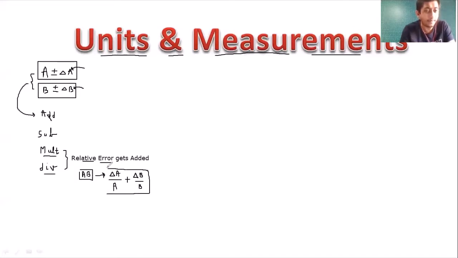When the two quantities are multiplied. Similarly, dear students, if we are dividing the two quantities, A divided by B, even then the same thing will happen, that is relative error will be added. So when you multiply or divide the two quantities, remember that relative error gets added.